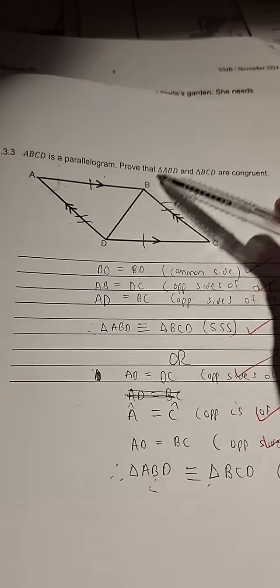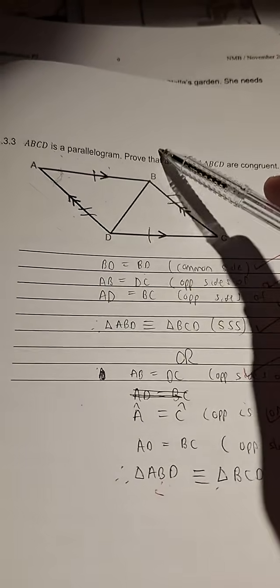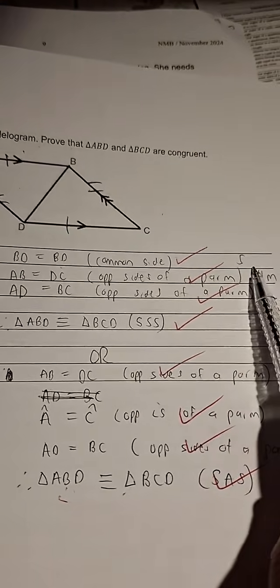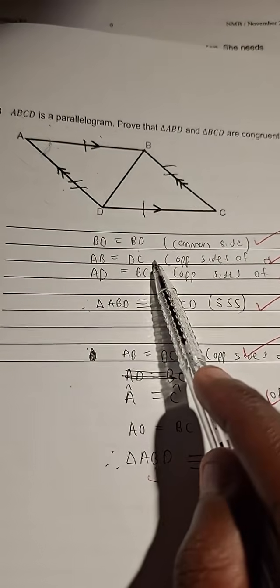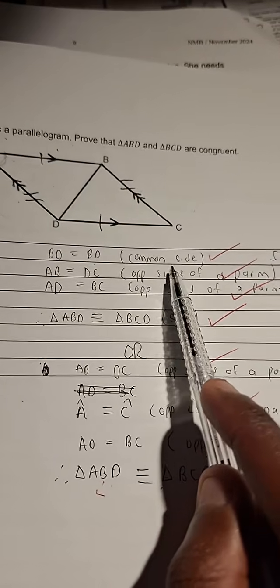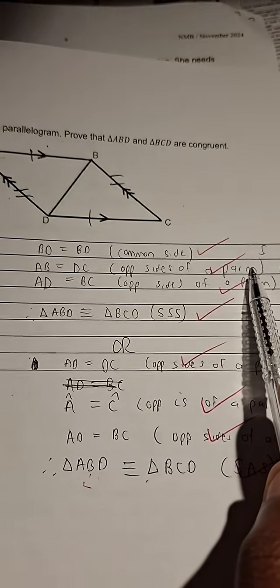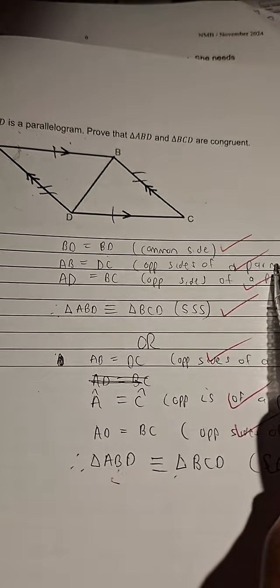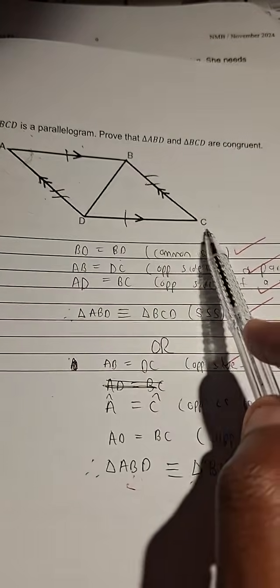So what I'm going to say is, first and foremost, BD is equal to BD. This is a common side, right? That's my first S. AB is equal to DC. What's the reason? Opposite sides of a parallelogram. That's a property that I know about a parallelogram.